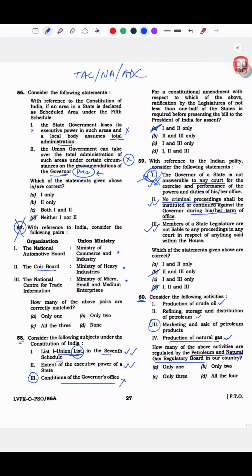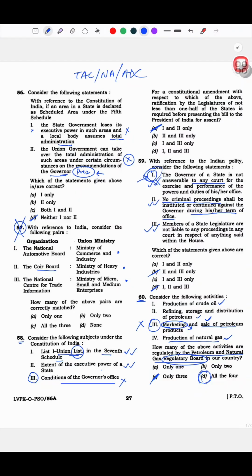I felt it's a regulatory board, so why will it look into the sale of petroleum, and why would they think about marketing? For a second with sale I was okay, but with marketing I was not. I chose this as a wrong option and went with only 3. The answer is supposed to be all 4.